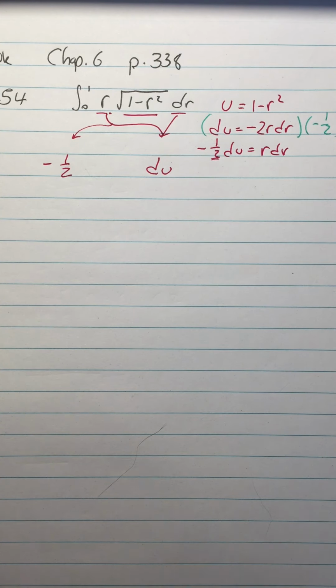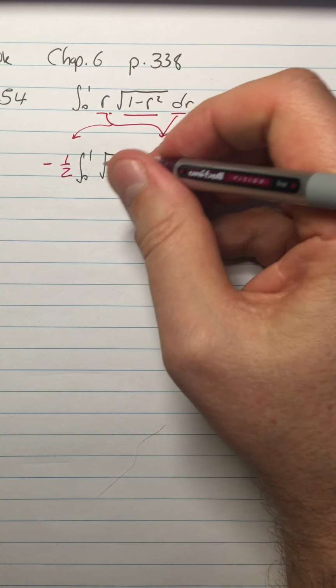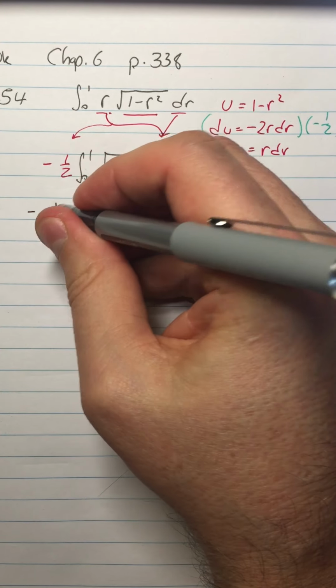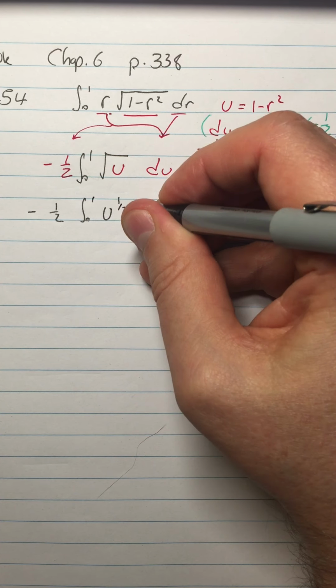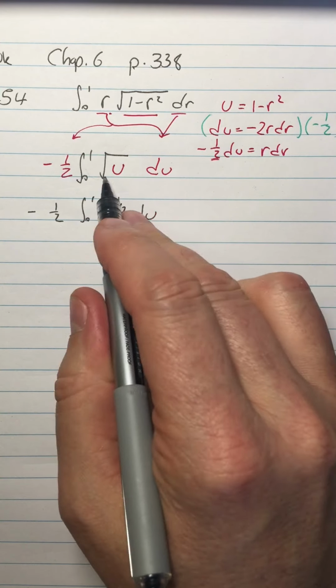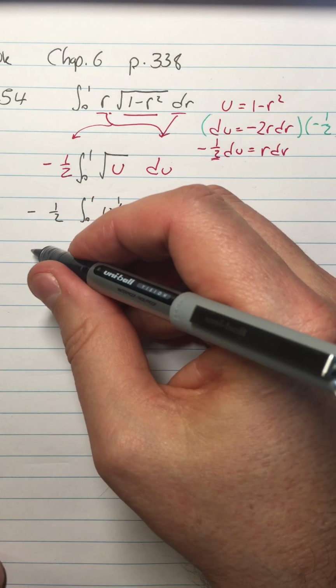All right, and then I have the integral from 0 to 1 of the square root of something. The square root of what? It's just the square root of u. I'll rewrite that because I don't want to do the integral yet. I want to write it as an exponent first, u to the 1/2 du. So notice as soon as I sub in my u's, I have only u's, no r's. R's and u's are not mixing here. All right, now I'm ready to evaluate.